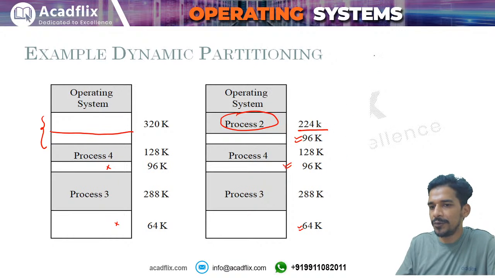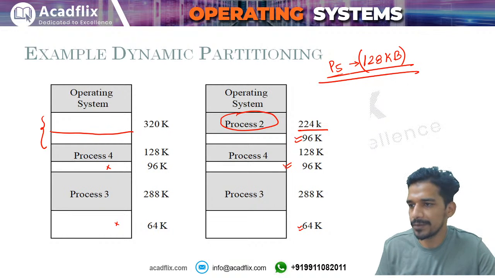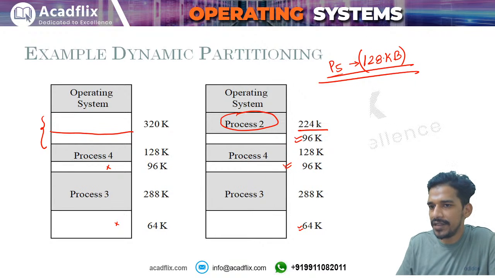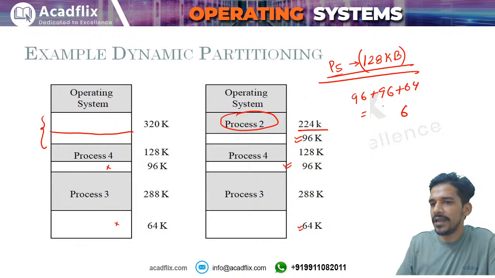Let us assume that a new process comes with 128 kilobytes of demand. My question is, let us say process P5 comes and it requires 128 kilobytes in the memory. Then what will you do in this case? Obviously, do we have 128 kilobytes free space in memory? Yes, we have 96 kilobytes free plus 96 kilobytes free plus 64 kilobytes free, right? That adds up to 256 kilobytes of memory free in the memory, but still you cannot allocate it.